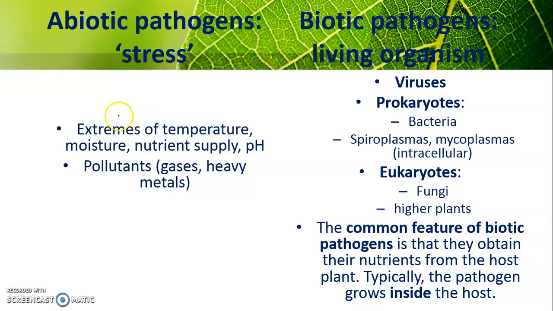So abiotic pathogens is what we can summarize as stress. Basically stress from environmental factors, usually extremes of temperature, moisture, nutrient supply, pH, heavy metals, and all the pollutants, in terms of gases and also heavy metals.